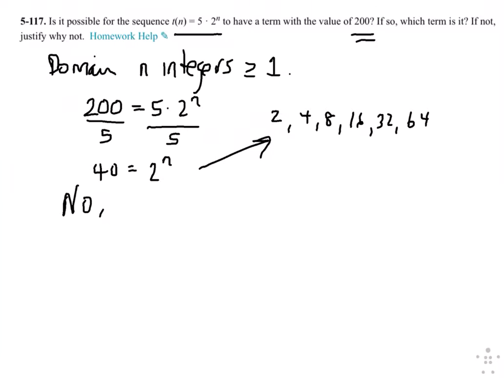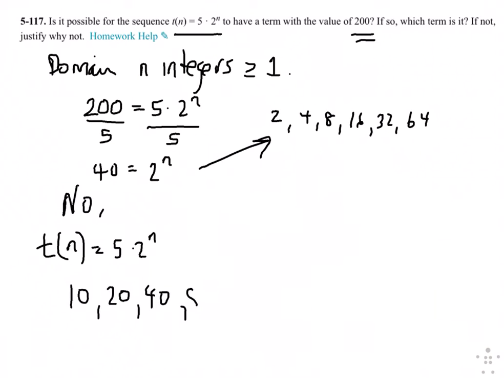Another way of justifying it would be just to figure out the terms, right? So if t of n is 5 times 2 to the n, that means the sequence would be, if I put in a 1, I would get 10, right? 2 to the first is 2, times 5. And then the next one would be 2 squared, which is 4, times 5 is 20. And then the next one would be 2 to the third, which is 8, so 40, right? And then 2 to the fourth, 16, times 5, 80, right? And you would keep seeing, etc. So clearly, the next term would not be 200, right? It'd be 160 and then 320.